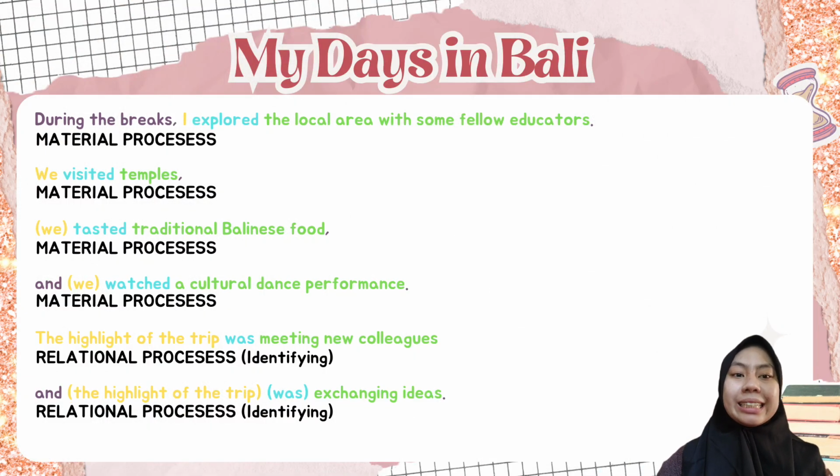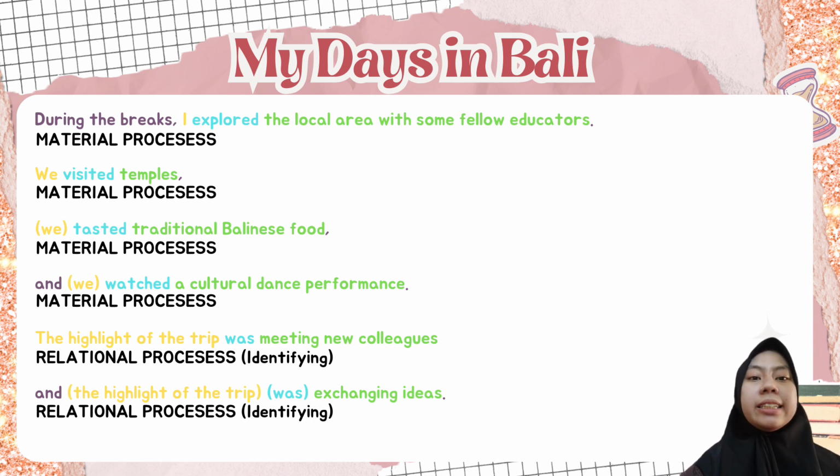In the seventh sentence, "during the breaks, I explored the local area with some fellow educators." Here, the word "explored" is a verb that falls into the material process category because it shows physical activity or the action of doing. The word "I" is an actor, someone who takes action, and "the local area with some fellow educators" is the goal. It can be concluded that this seventh sentence falls into the material processes category.